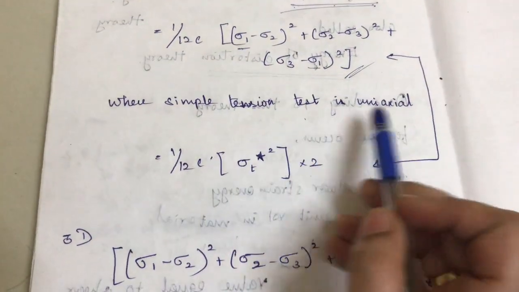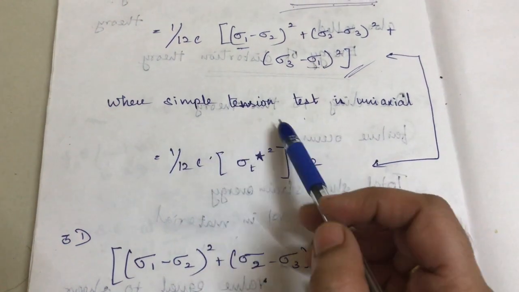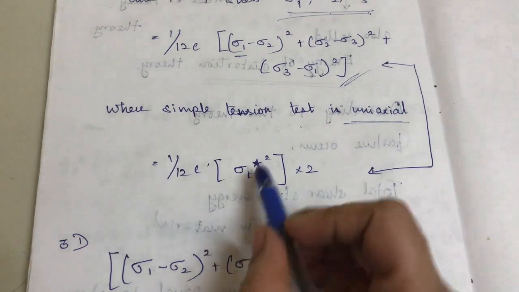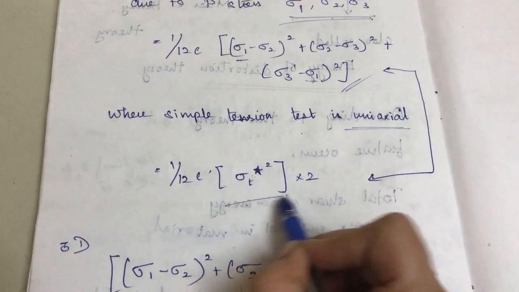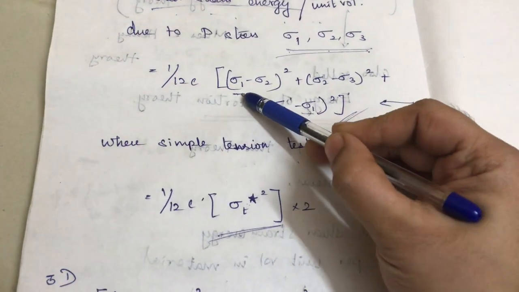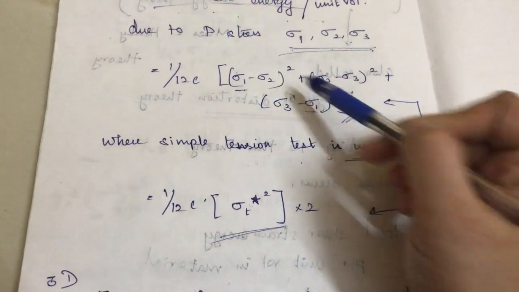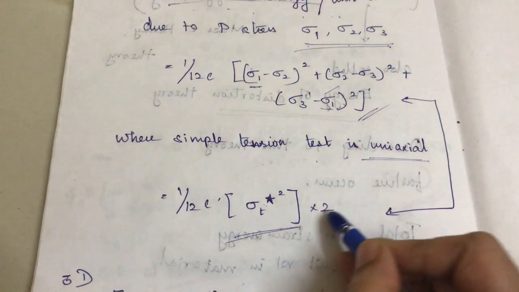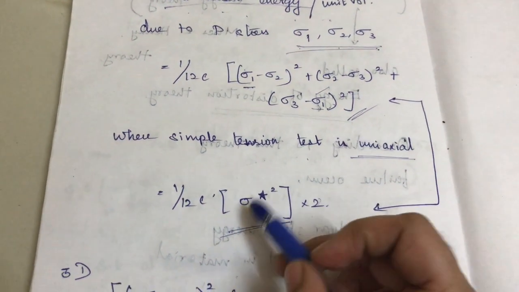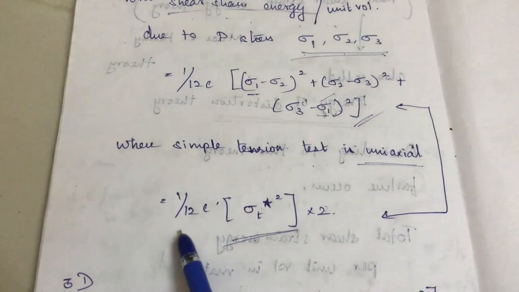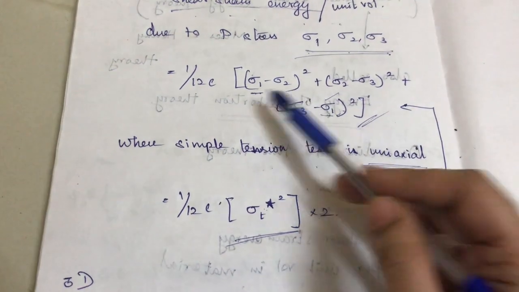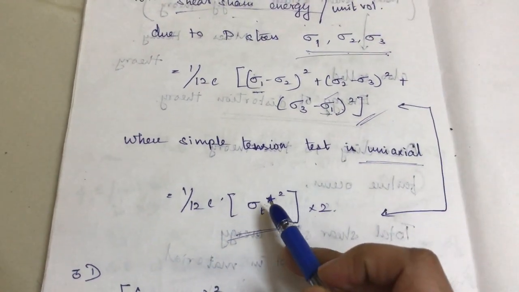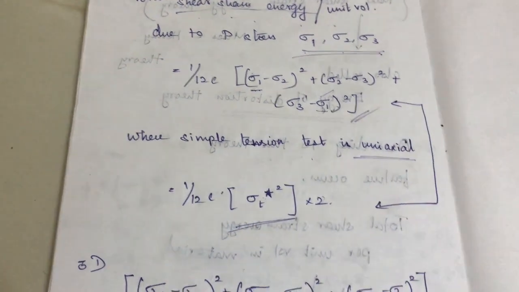Whereas in simple tension, it is in the uniaxial direction, that is only sigma T star comes, right? So sigma 1 will come. Sigma 1 appears in two places, so I have put into 2 here. Same formula, 1 by 12G into sigma 1 in two places, so just multiply by 2 and sigma T star the whole square. This is the formula.